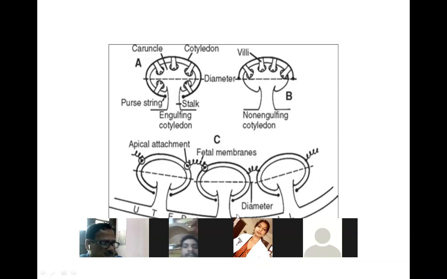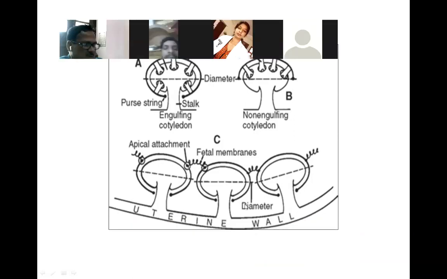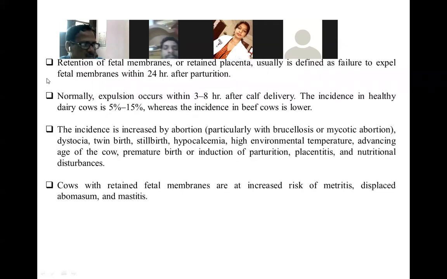Apical enlargement of fetal membrane. You see here how this is shown. Uterine wall, how this is attached. This is the interdigitation method through which the fetal cotyledons and maternal caruncles are attached to the crypt of the maternal caruncles.